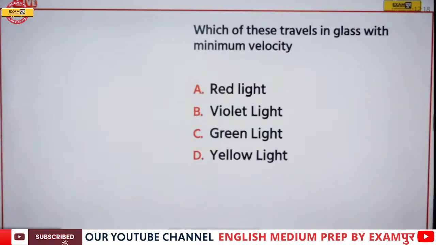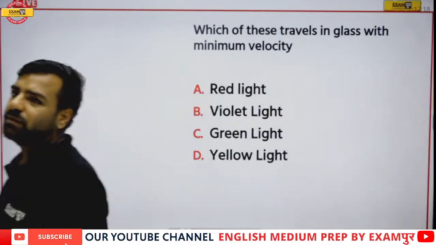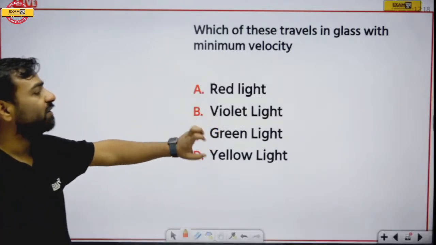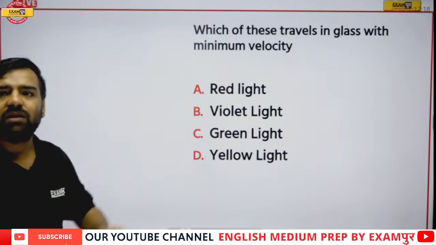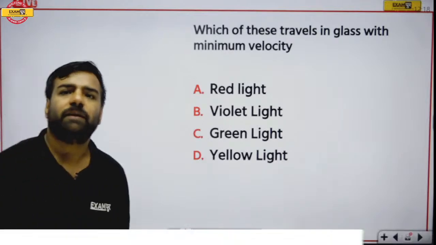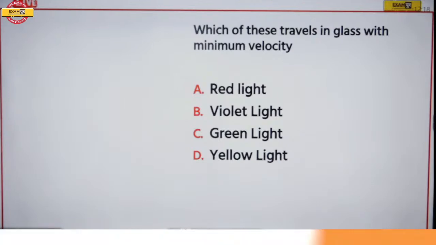Next, which of these travels in the glass with minimum velocity? Now from here, your concept that you were asking: which one will have the maximum wavelength and which one the minimum wavelength? Which of these travels in glass with the minimum velocity? Is it red light, violet, green, or yellow? Which one is going to be the correct answer?